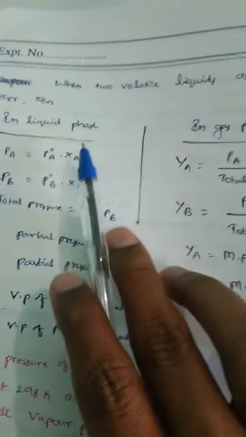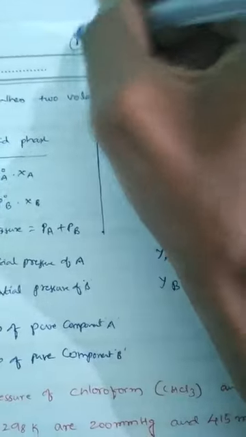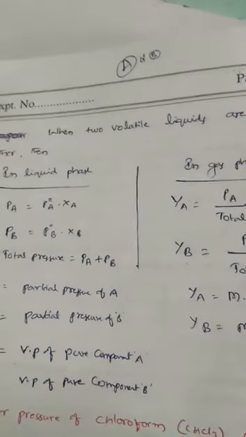Next, here two formulas are there. When two volatile liquids are mixed with each other, there are some formulas in the liquid phase and some formulas in the gaseous phase. For example, I have A and B, two volatile liquids, that means two liquids that easily undergo evaporation.